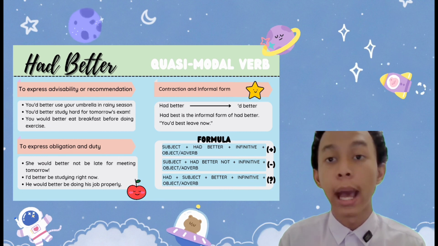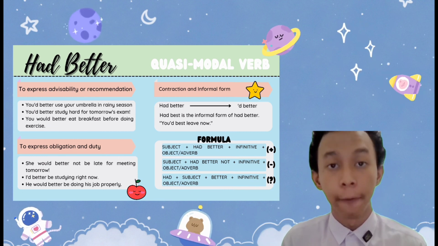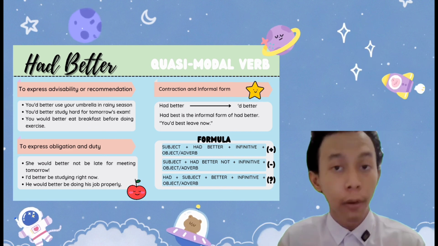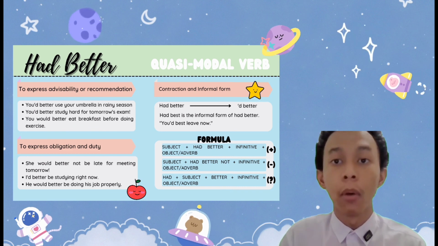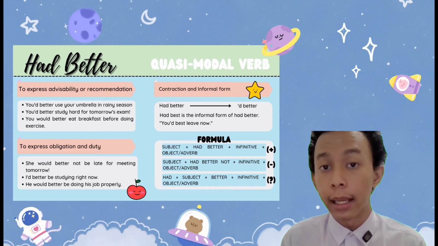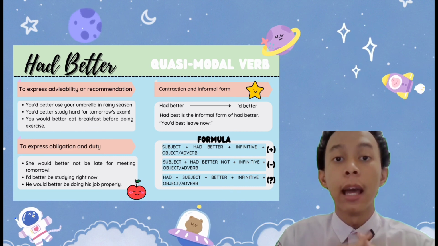So had better also has its own contraction and informal form. Had best is its informal form. For example, you'd best leave now. Now for the formula, it is very similar to the modals before it. We have the affirmative, negative, and also interrogative. The difference is that we need had better and we also use the infinitive and not the verb in past form.